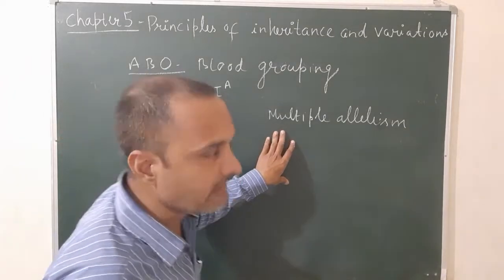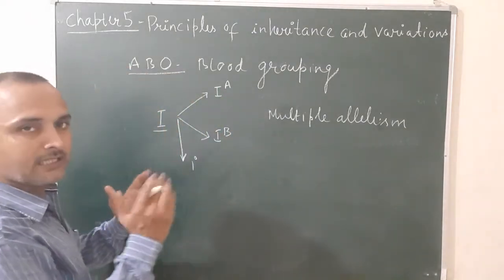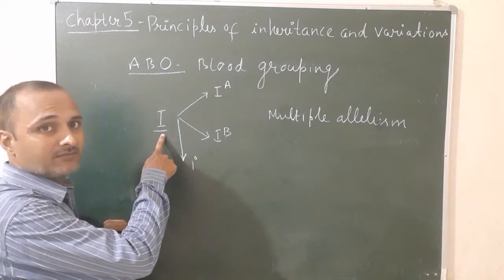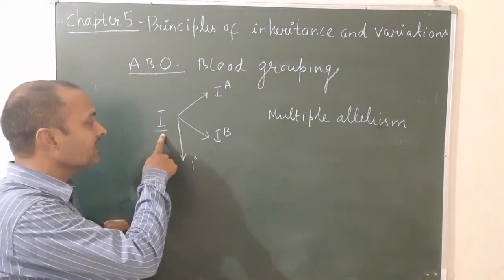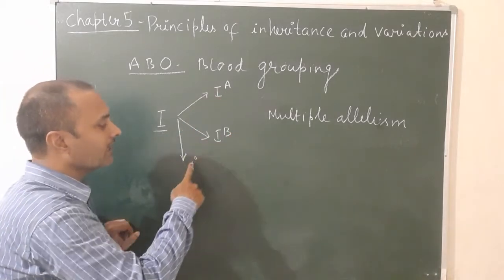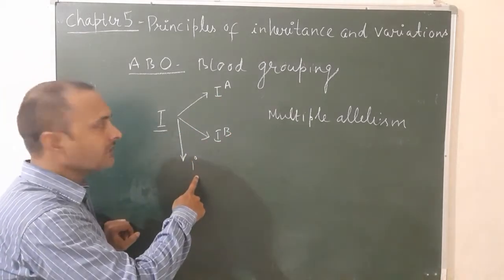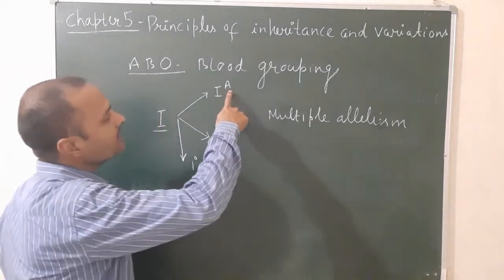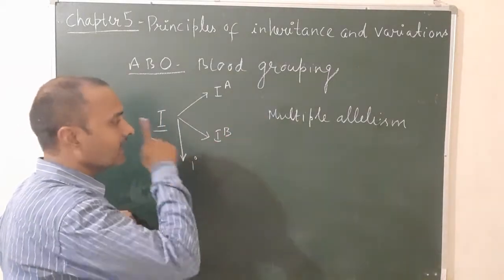See the spelling: multiple allelism. In humans, ABO blood grouping is controlled by a single gene known as the I gene. So the I gene is an example of multiple alleles because it has more than two alternative forms. These are the three alleles, IA, IB and i.